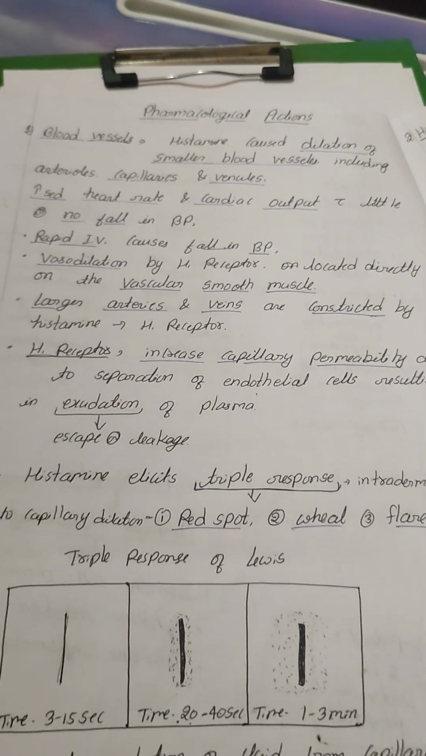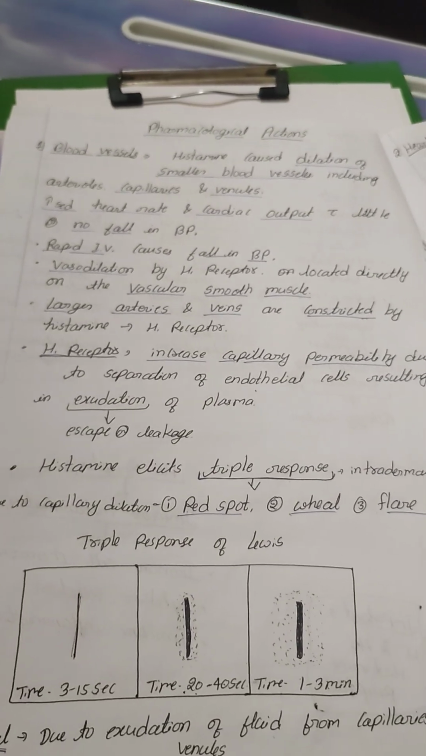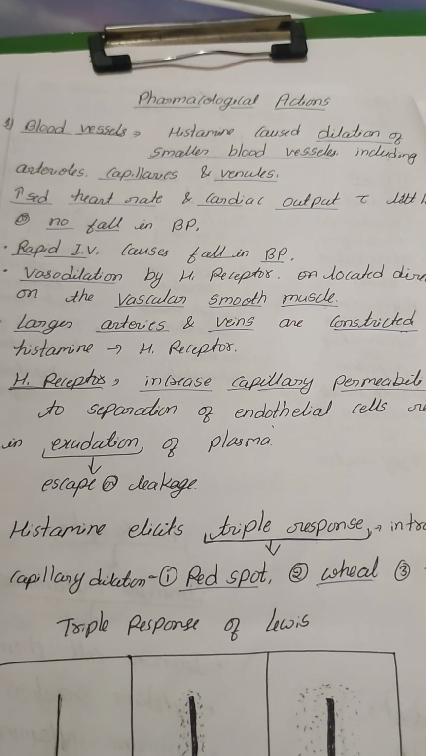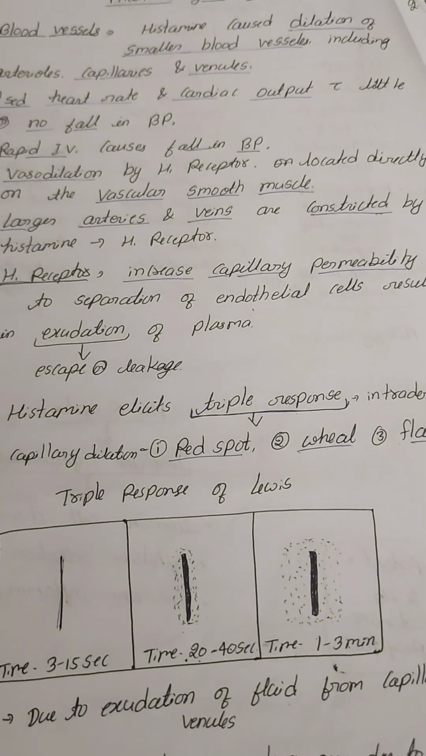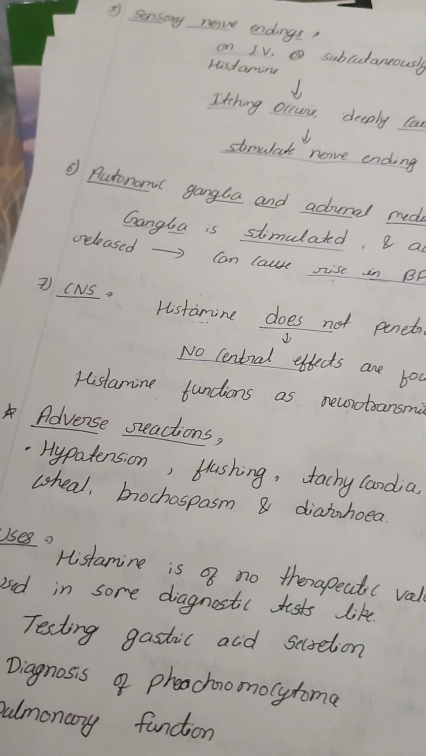In blood vessels, it causes dilation and increases the heart rate and output, with little to no fall in BP, but with IV administration it causes a fall in BP, and it produces the triple response, that is red spot, wheal and flare.